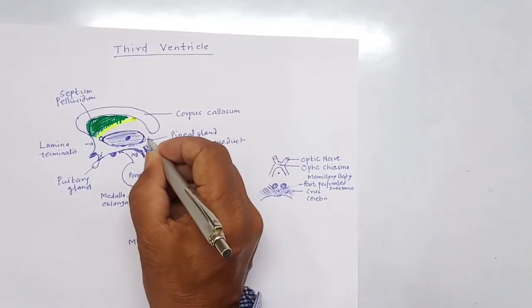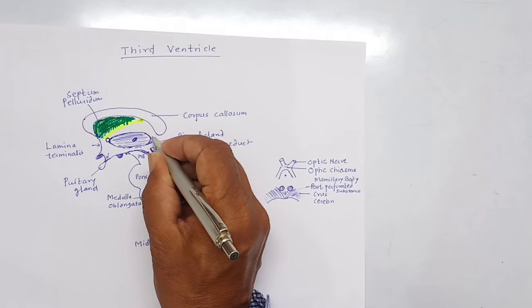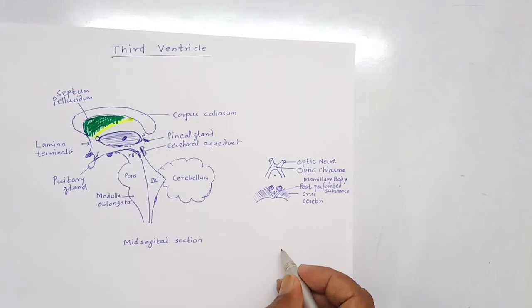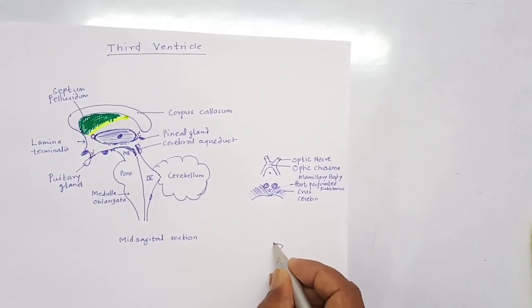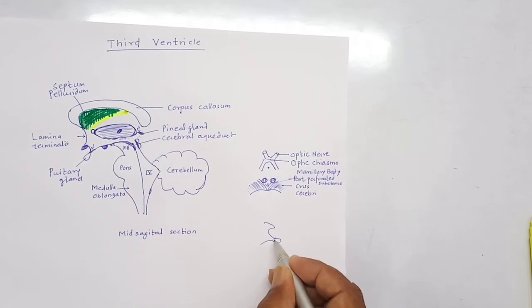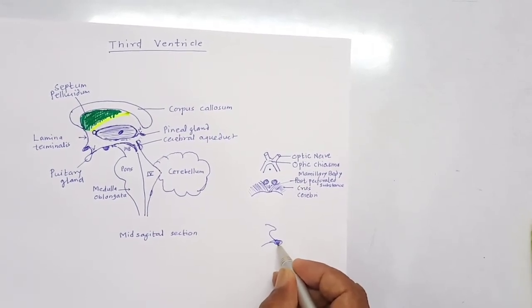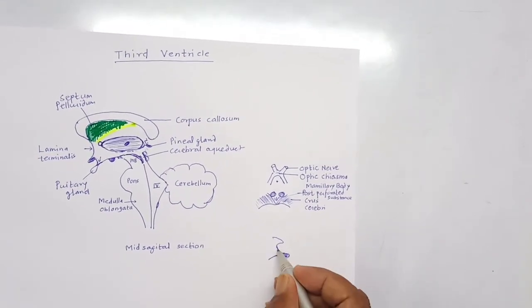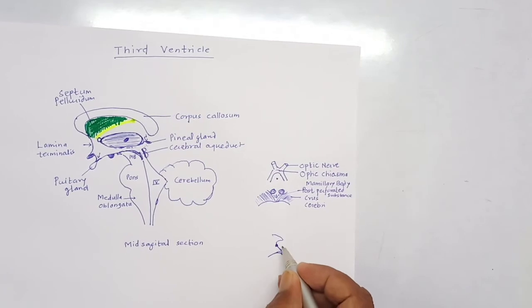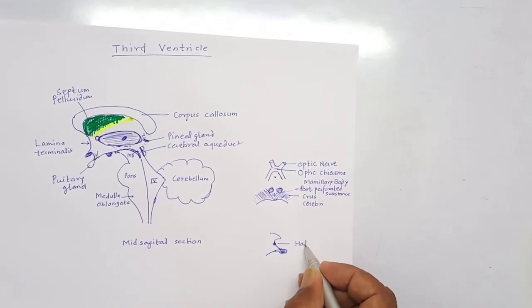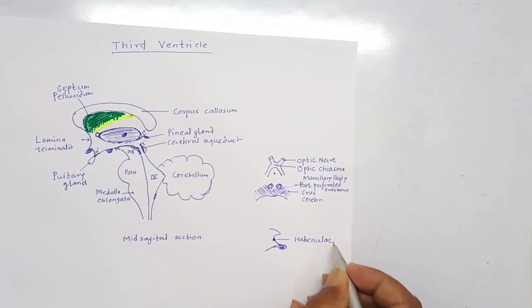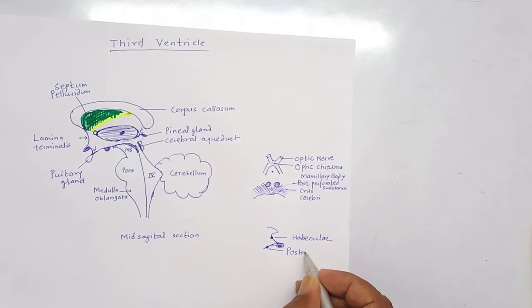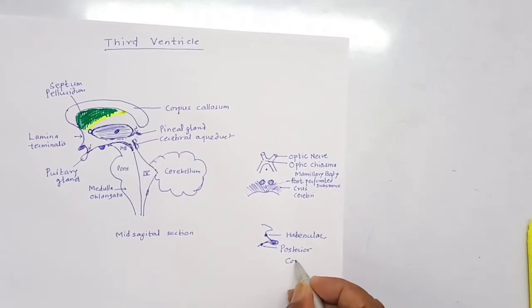The pineal gland is attached by means of two lamellae, the superior lamella and inferior lamella. This is the pineal gland. There are two lamellae, superior and inferior. Embedded in the superior lamella lies the habenular commissure, while embedded in the inferior lamella lies the posterior commissure. These are the commissural fibers.